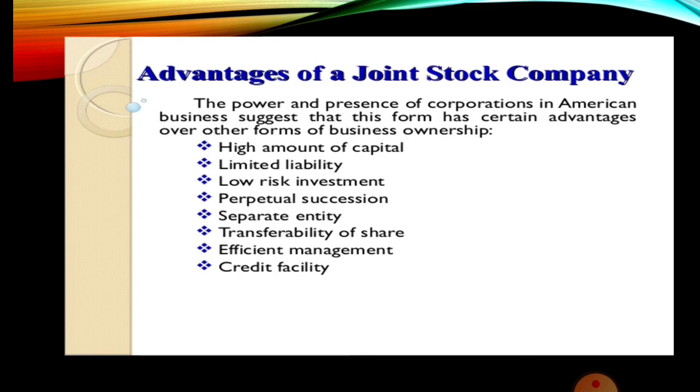Promotion of saving and investment habit. So this is one of the economic activities which is a distinct advantage of joint stock company. The joint stock company system encourages people to save. It encourages the saving habit. Even a small amount can be used for the purchase of shares. A person can buy even one share of a company.